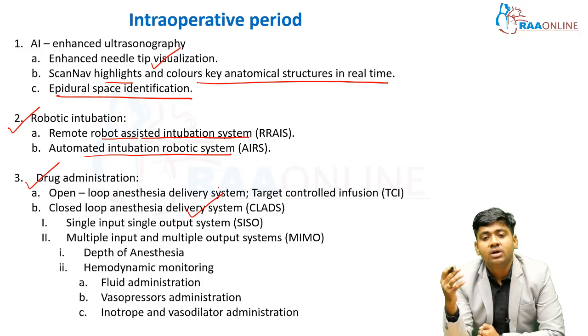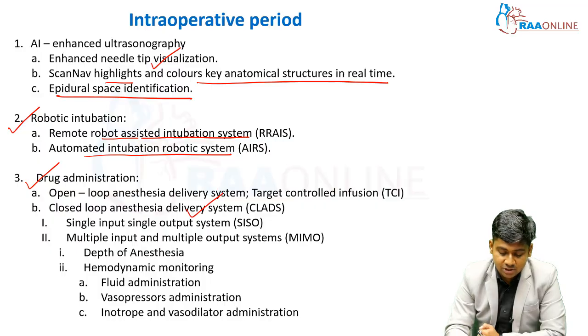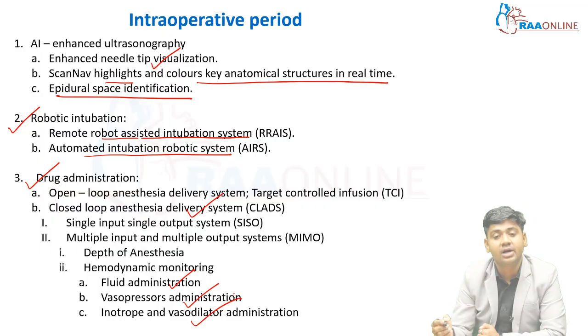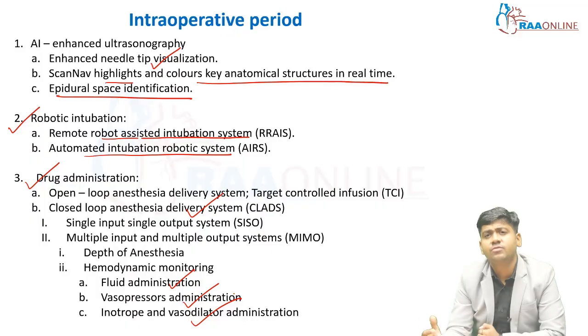So multiple inputs and multiple outputs. It will not only monitor the depth of anesthesia, it will also see the opposite side effects of the drugs, like fluid administration, hemodynamic monitoring, vasopressor administration, inotrope and vasodilator administration. Because we all know there are systemic complications, at any time the patient can go into vasodilatation or hypertension or bradycardia or tachycardia.